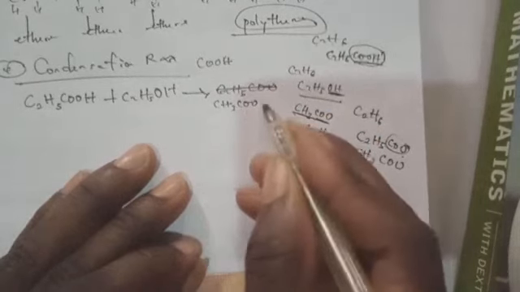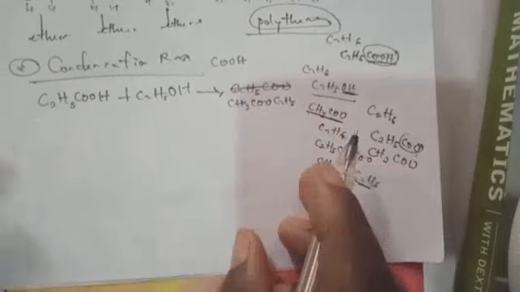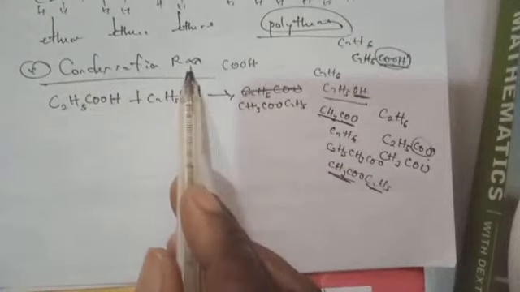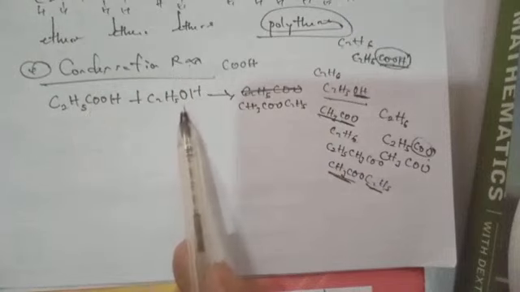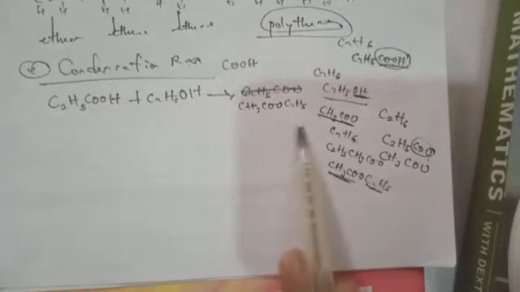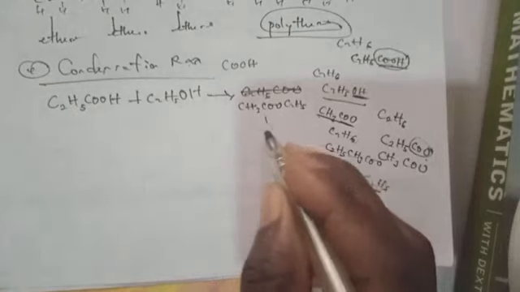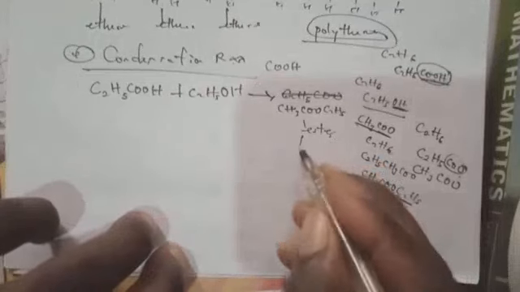All these things I will still explain later, but I'm just trying to show you how it goes under condensation reaction. So ethanoic acid with ethanol have reacted, then they give us what? Ethyl ethanoate. So we qualify it as esters. These are esters, which is ethyl ethanoate.